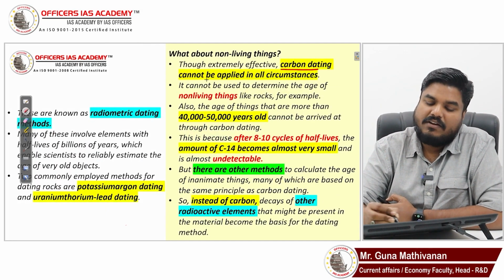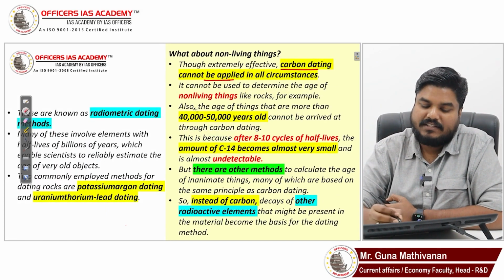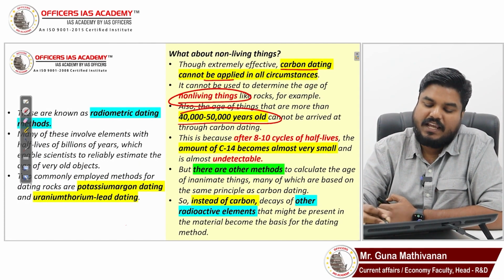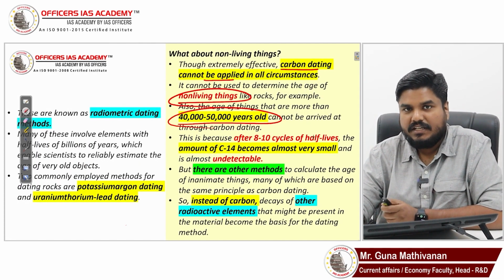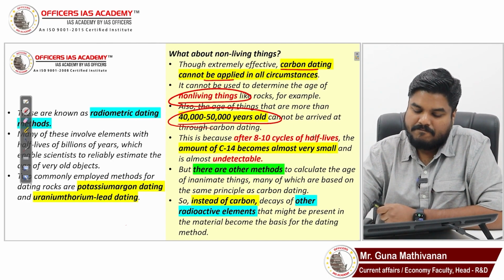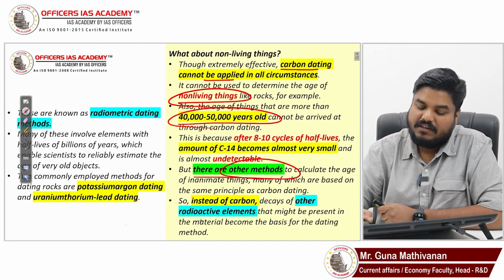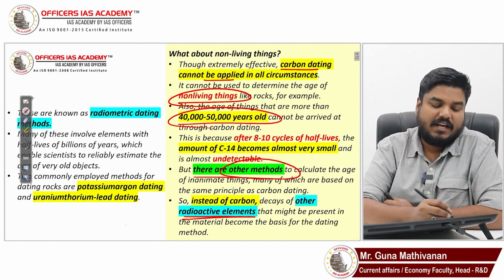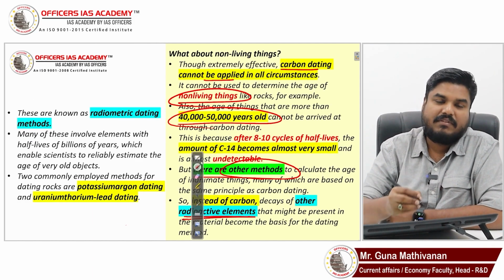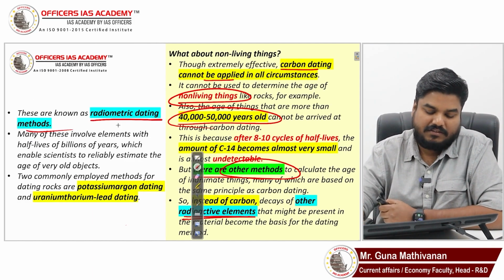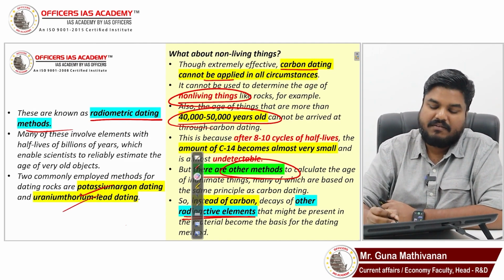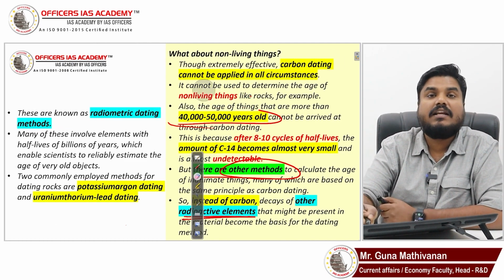So carbon dating cannot be applied in certain circumstances. For example, on non-living things you cannot use it. If the fossil age is more than 40-50,000 years, you cannot use it. For those we have other methods using radioactive elements other than carbon. Those methods are called radiometric dating methods, like potassium or uranium, which you can use instead of carbon